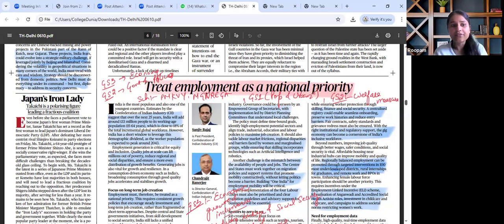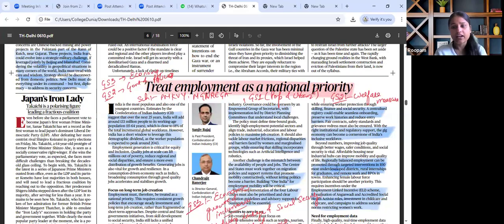Then what are the policy reforms that are needed? For instance, there is a lack of skill in Indian youth when they pass their university and higher education. So this skill-industry gap that we are seeing, we need to fulfill it. So isme linkages and social security ka importance could be read and revised.